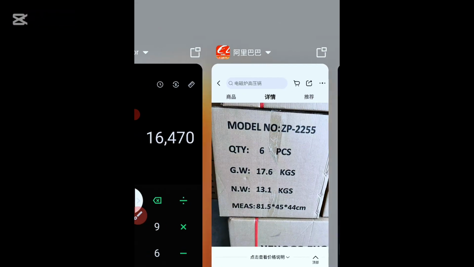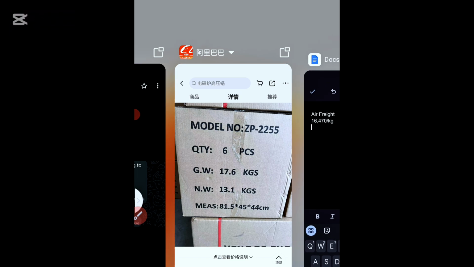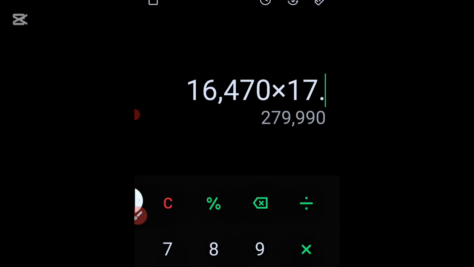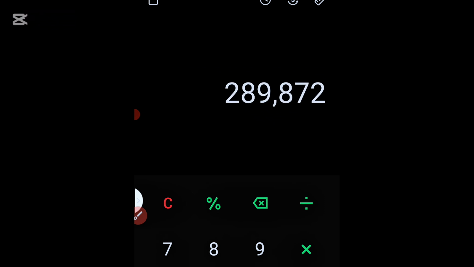You go to your calculator. 16,470 is what this shipping company is charging us per kg, and in total we have how many kg? In total we have 17.6. So it will be this times 17.6. This is what you're going to pay in total. The estimated amount you're going to pay for shipping and clearing for that package is what? 289,872. This is what you'll be paying for air shipping.